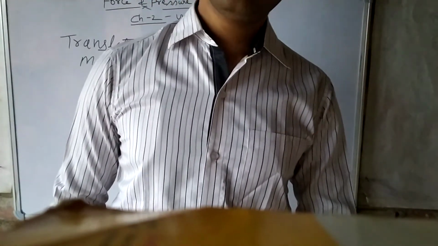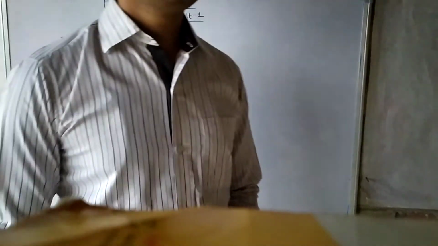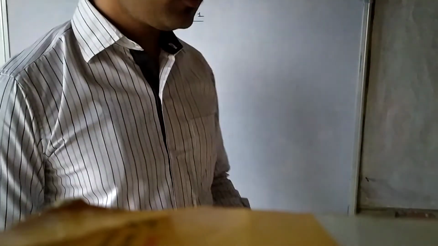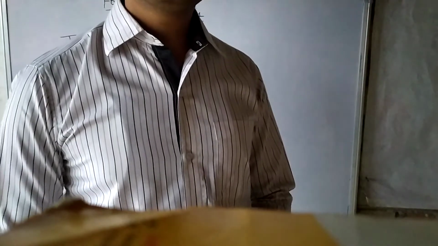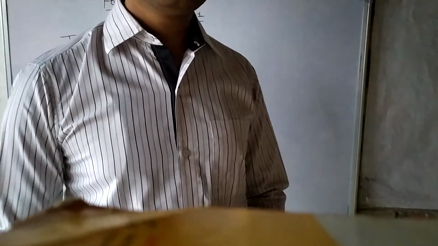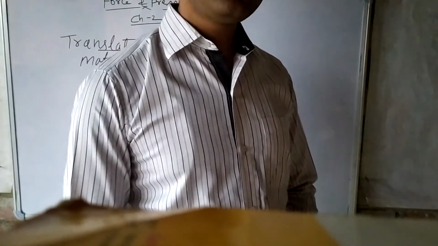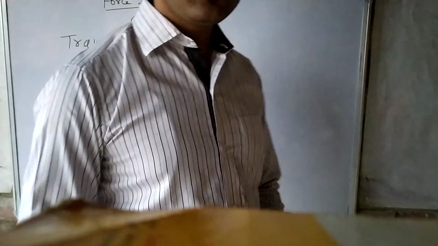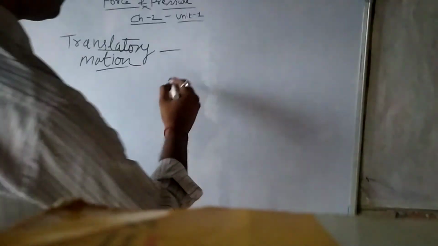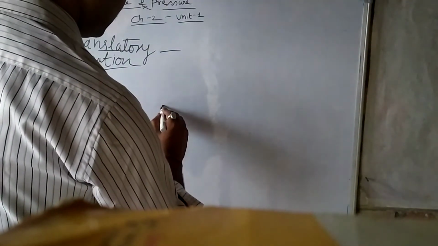What is translatory motion? Translatory motion is that kind of motion in which, in a given time, a given path is to be covered. Understand? In a given time, a given path is to be covered. Like if we have to move from A to B.